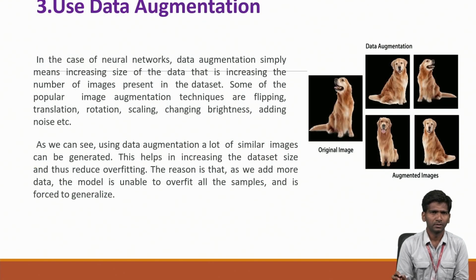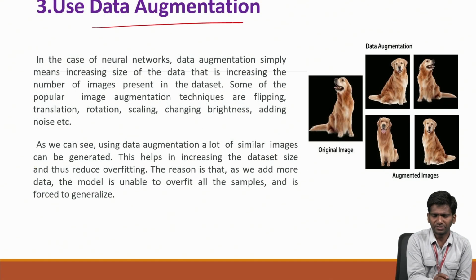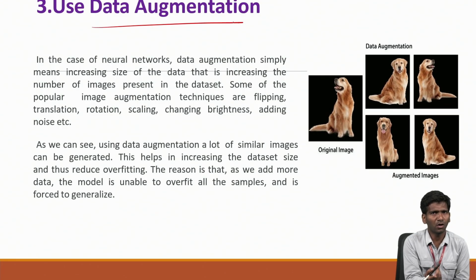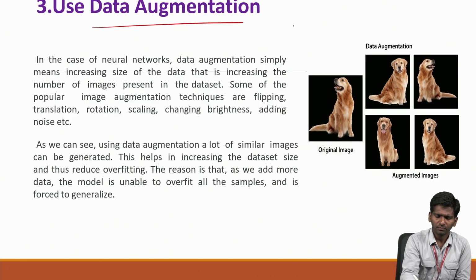Next, data augmentation. Using data augmentation, how can you simplify the architecture from complex? With the same data, instead of taking 100 samples, I may take 10 samples only and augment the data.